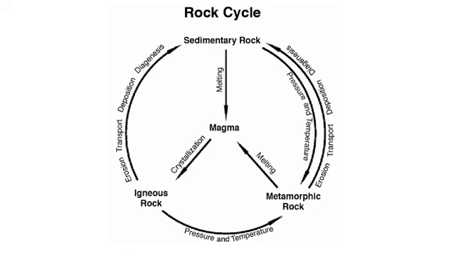Now this igneous rock, which is the primary rock, can get transformed into either sedimentary rock or metamorphic rock. These sedimentary rocks and metamorphic rocks are the secondary rocks. They are not the primary rock, but they are formed from the primary rock, that is the igneous rock. Is that clear?